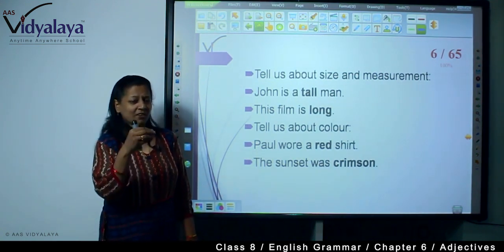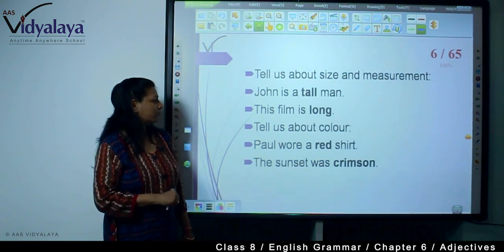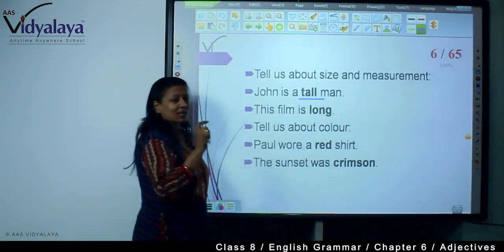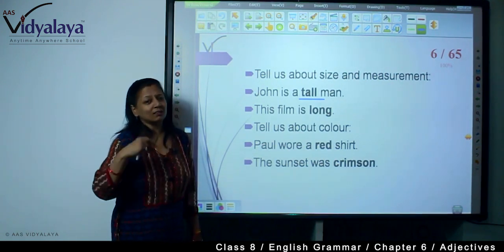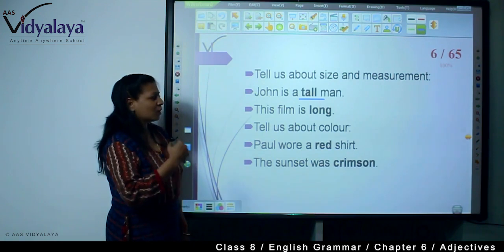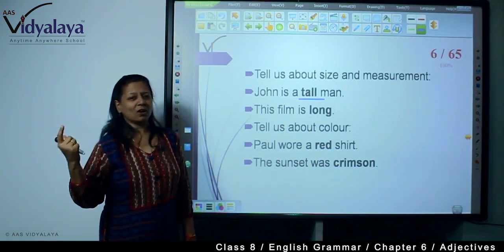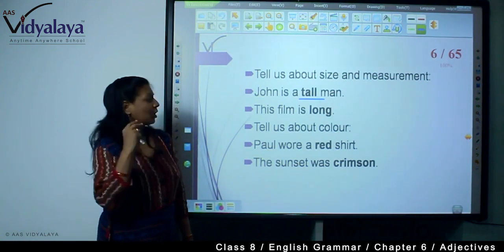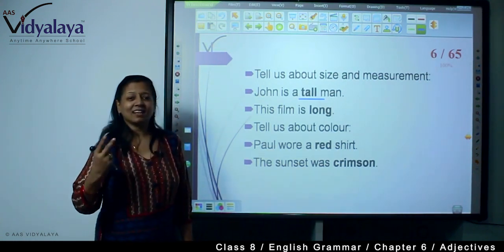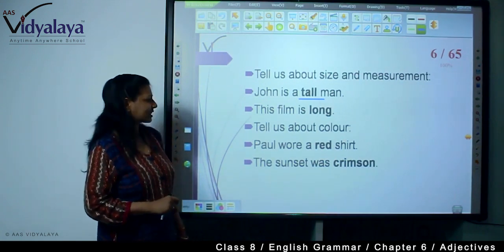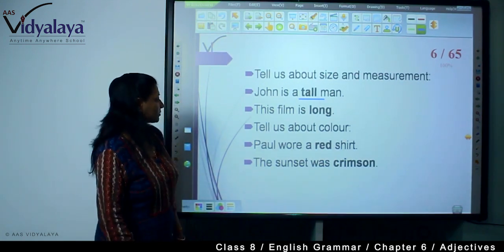3 degrees: positive, comparative and superlative. So see, here tall is positive, taller is comparative, tallest is superlative. Long, longer, longest. So whenever you find 3 degrees of comparison, you can understand that this is an adjective. So this is a clue. It's very easy to find an adjective in a sentence.